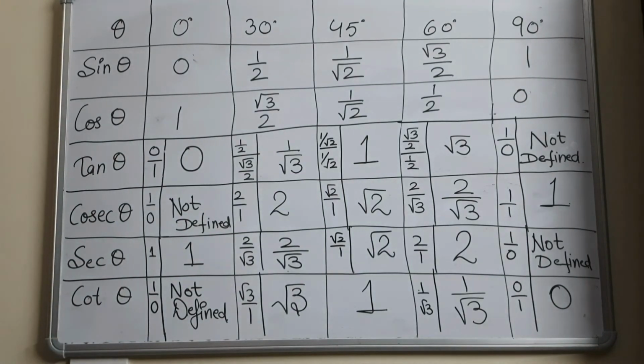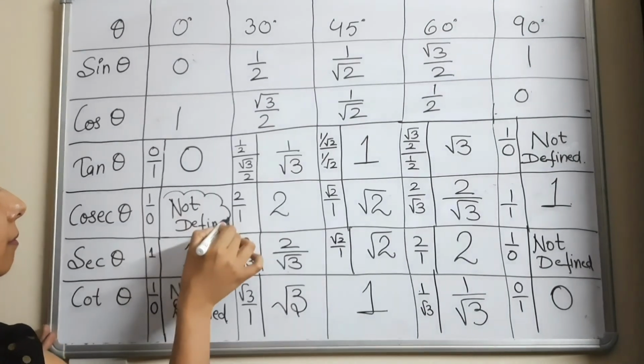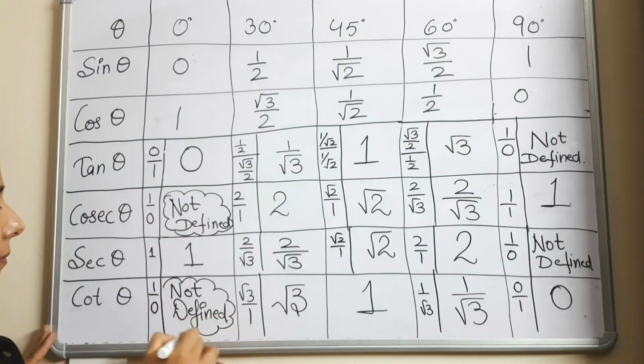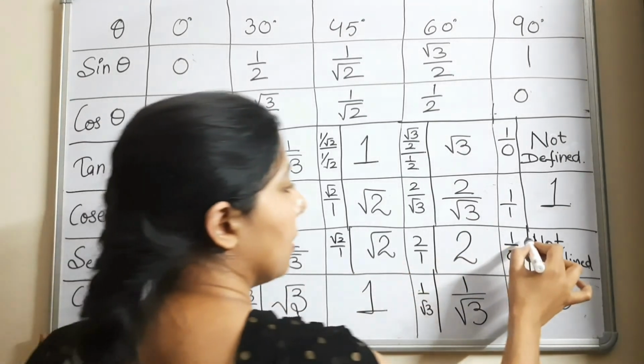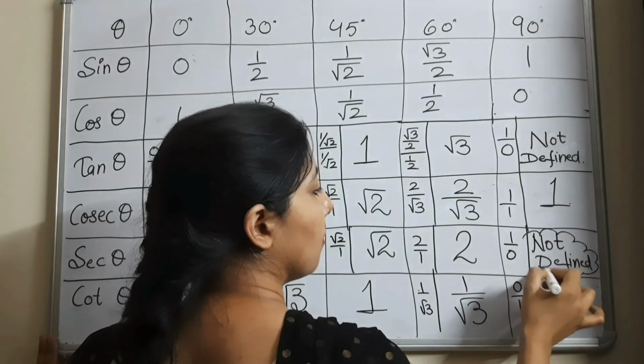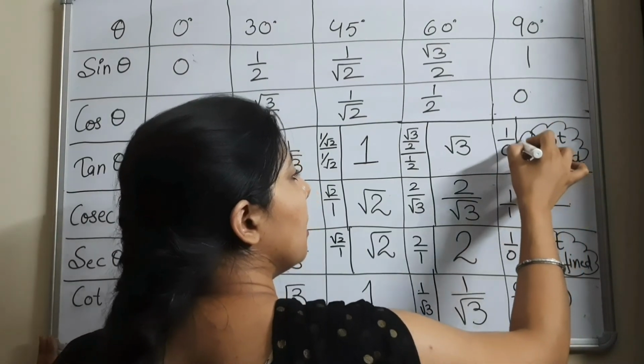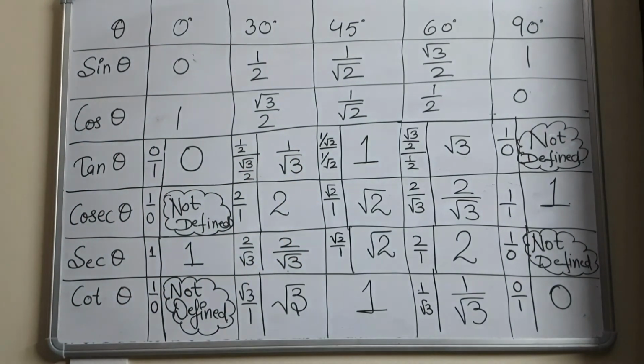I hope the concept is very much clear to you people. So the 4 values in this table came out to be not defined. They are here. Here. Also one is here. And one is here. So these 4 values in this table are not defined.